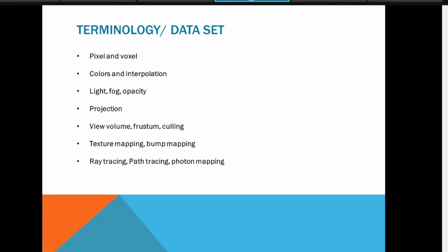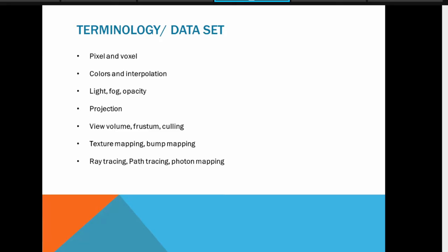So there we can use different interpolation algorithms to calculate the exact color value. And we can specify the color in RGB or CSV, or different color models are available. Using that, we specify colors, right? So color and interpolation and the different parameters involved in them.